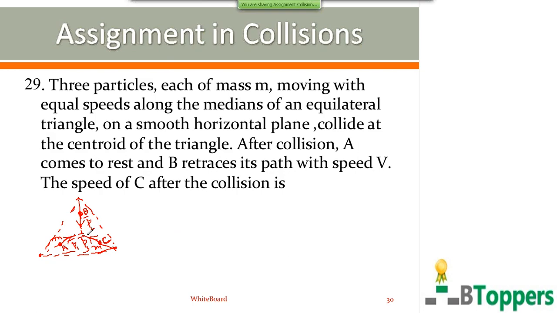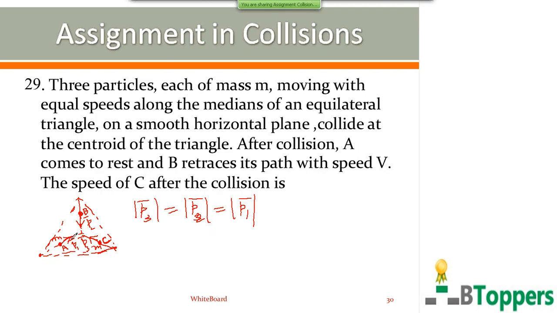P1 bar is the momentum of A before collision, P2 bar is the momentum of B before collision, and P3 bar is the momentum of C before collision. The magnitudes of the momenta of the three particles before collision are the same because the three particles have the same mass m and they move with the same speed before the collision.